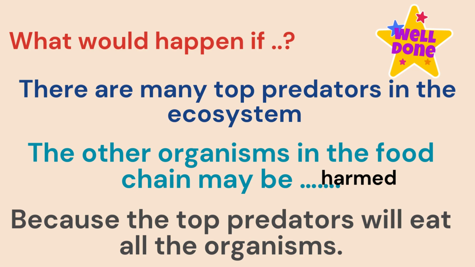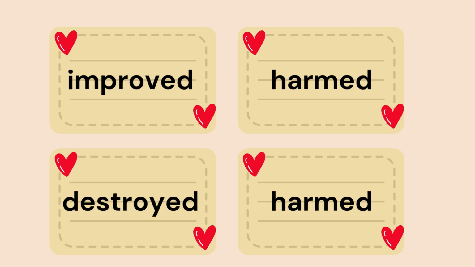So here, well done, we finished this game, and we realized that when a change happens in the ecosystem, this for sure will affect the food web, whether by improving the food web, destroying the food web, or harming the food web.